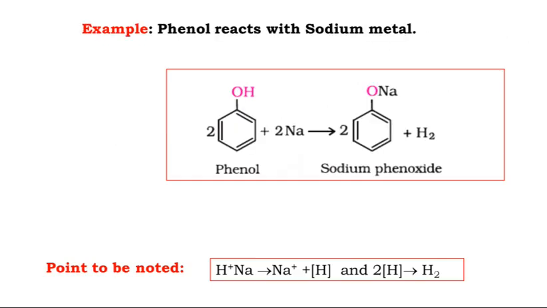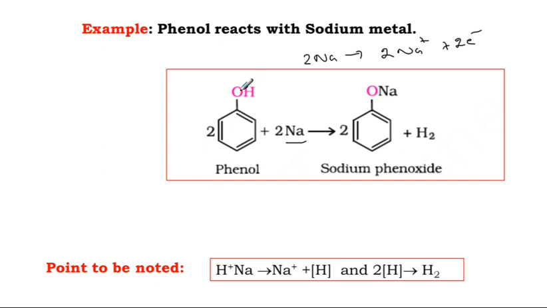Another example: phenol reacts with sodium metal. What is sodium? Alkali metal. Then 2 Na in stable form: 2 Na plus, with 2 electrons released.